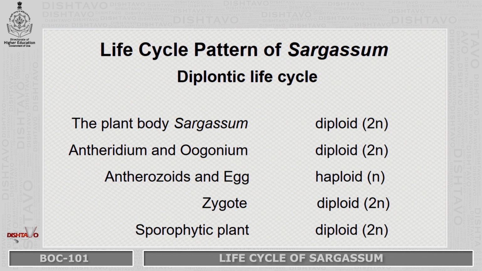Once the zygote is formed, it undergoes division and forms the sporophytic plant, which is again diploid. In the entire life cycle, the stage where Sargassum produces the gametes, anthrozoids and egg, is the only haploid stage. Remaining all are diploid stages. Hence, it is called a diplontic life cycle.